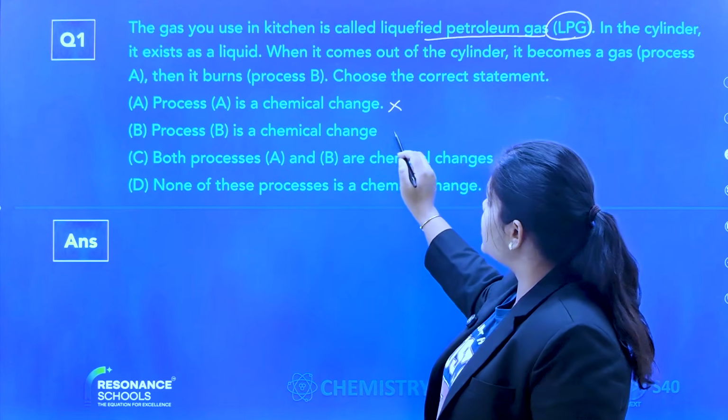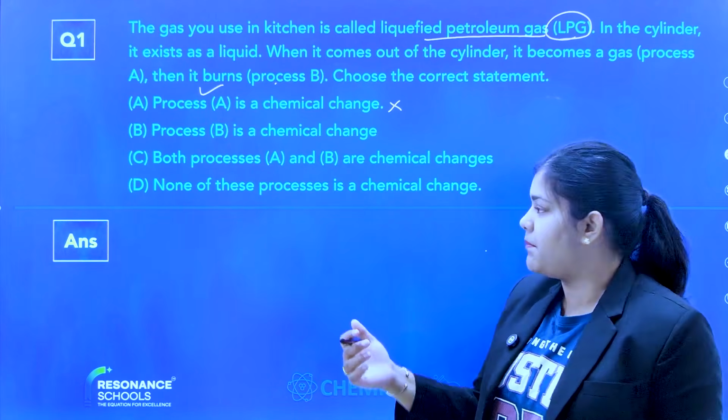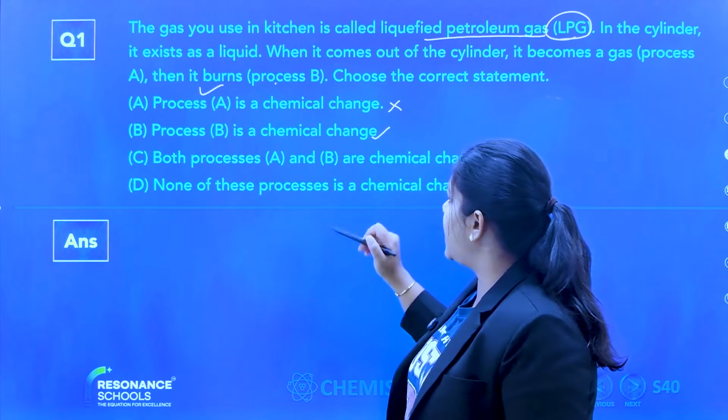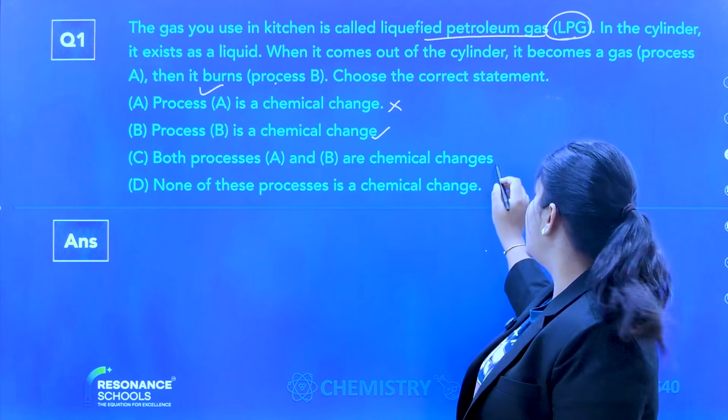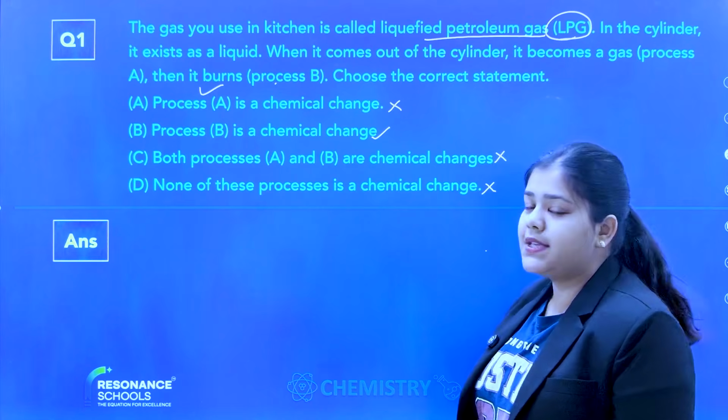Option B is a chemical change. What is process B? That gas is burning. Burning means chemical change. So does it look like a correct answer, that A and B are both chemical changes? No. A is physical, B is chemical. None of the processes is a chemical change? No. B is a chemical change.